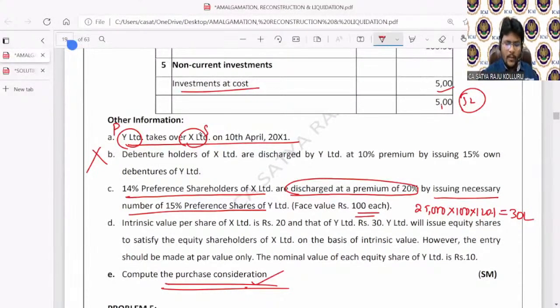Next, come to point number D, all of you. Intrinsic value per share of X Limited is rupees 20.